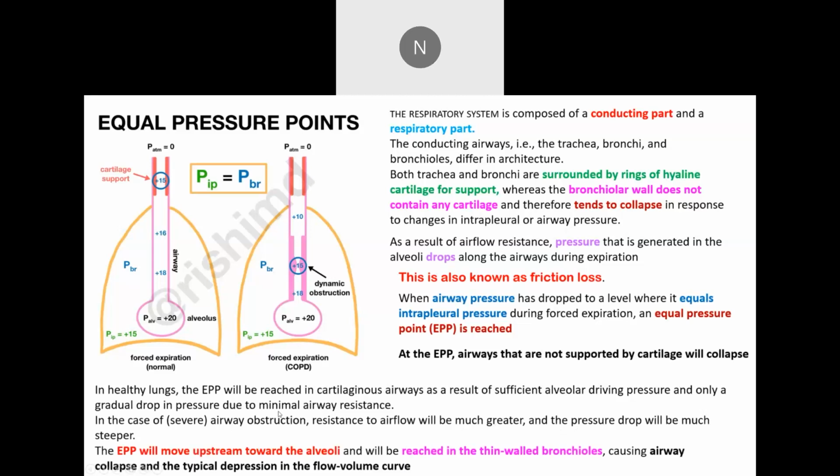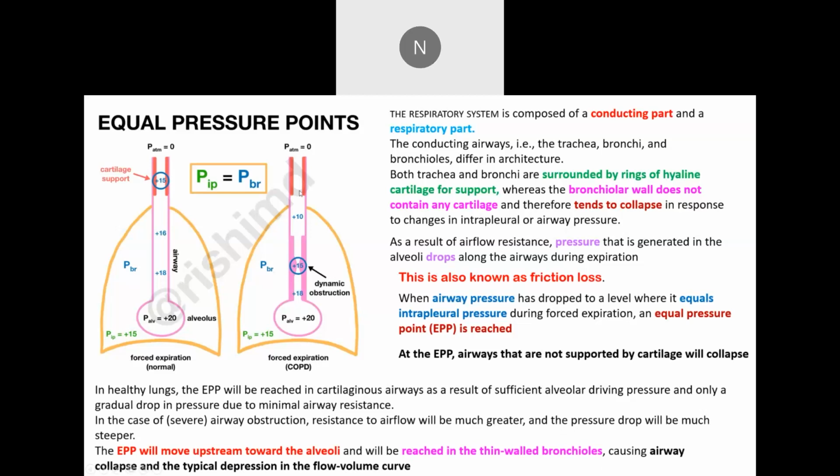And what happens? The EPP will move upstream, that is, towards the alveoli. It will come towards the alveoli in the smaller airway region and be reached in the thin-walled bronchioles, causing airway collapse and a typical depression in the flow-volume curve. So this is the importance of equal pressure points.